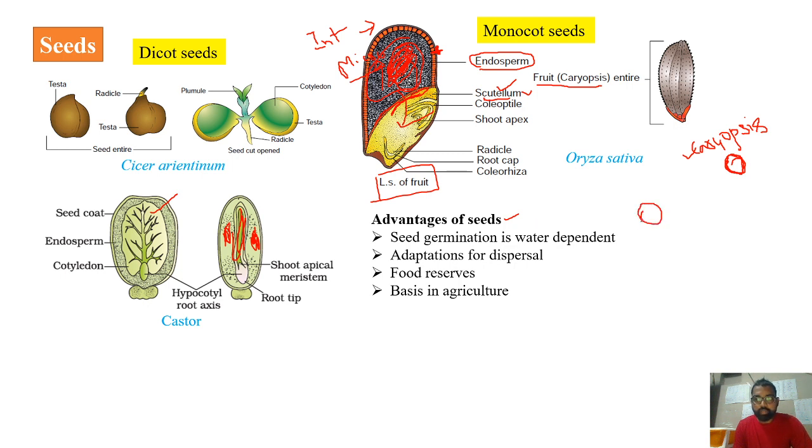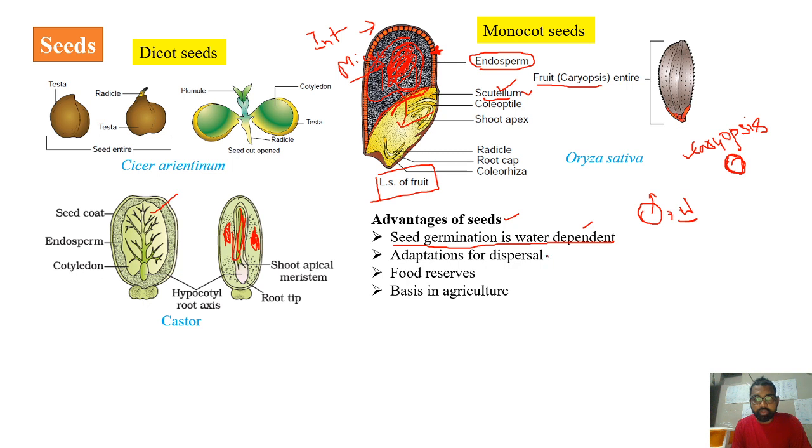For the seed to germinate, as we know, water has to be provided. So this will ensure that whenever there is development of a plantlet from this seed, water will be available. If seed germination were independent of water, by the time the plantlet is produced, water may not be available. So to ensure water for the young plant, that is the plantlet, which in the initial stages requires water, seed germination is actually dependent on water. So seed germination is water dependent. This will help the plant survival.